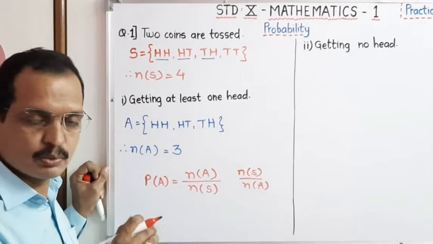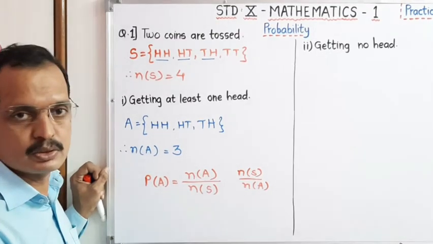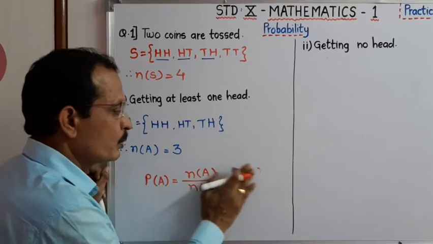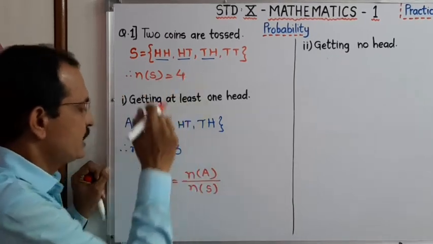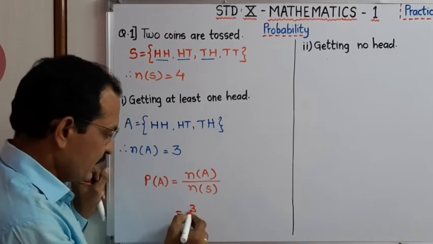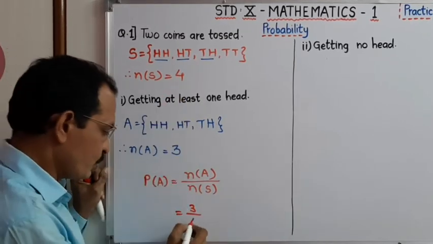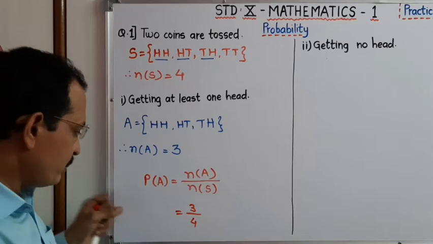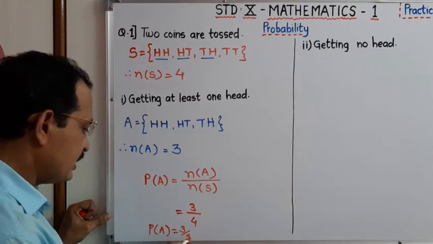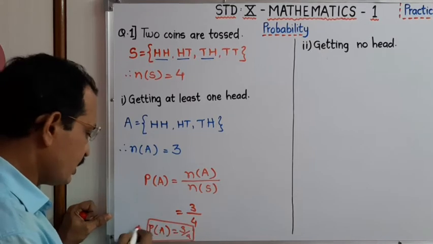Your answer is greater than 1 and it is wrong. Therefore the formula is number of A upon number of S, out of the sample space. Now see here, number of A is equal to 3, and number of S is equal to 4. Therefore the probability for event A, that is getting at least one head, is 3 upon 4.